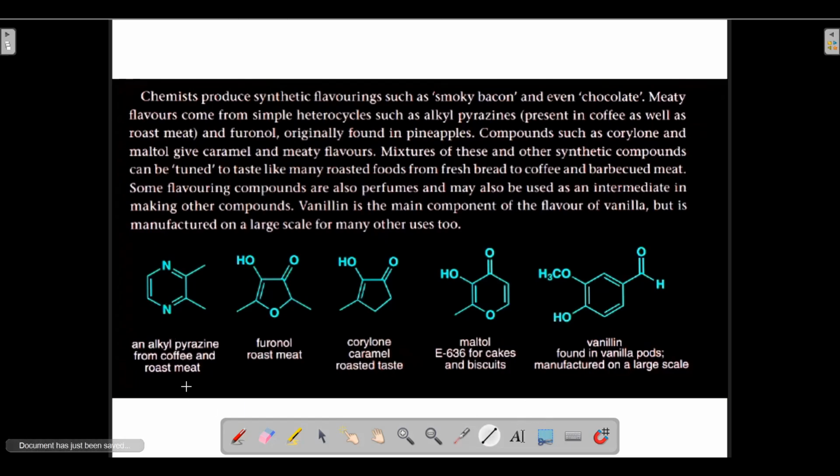And where is this alkyl pyrazine found? This alkyl pyrazine is found in coffee, and it is also found in roasted meat. What is roasted meat, by the way? Similar to smoky bacon, when you roast the meat over a direct flame, or from the smoke of a flame, and because of the heat the meat gets cooked, that is called roasted meat.